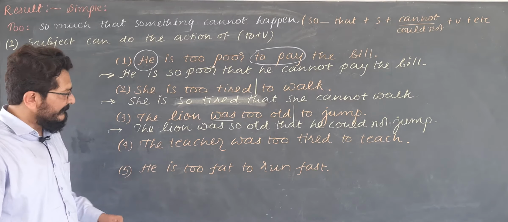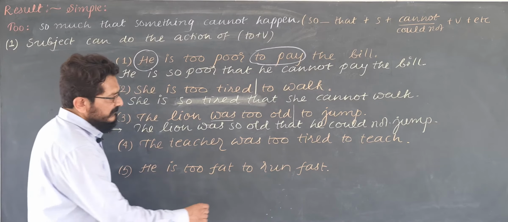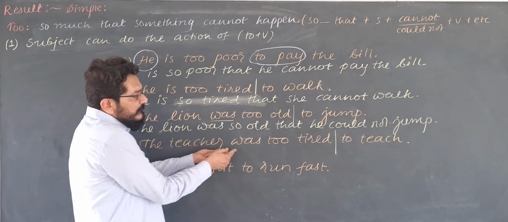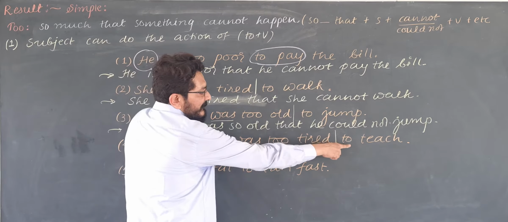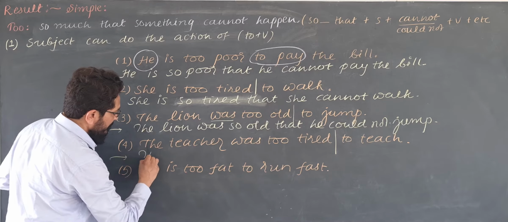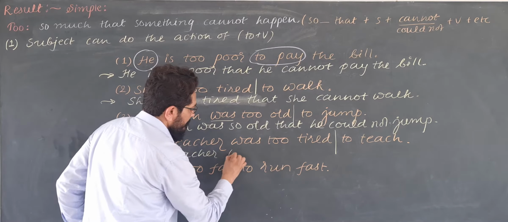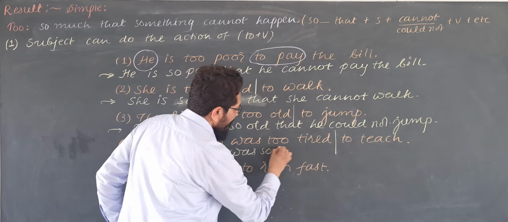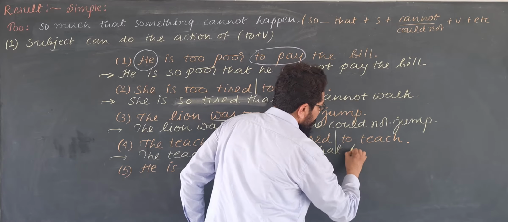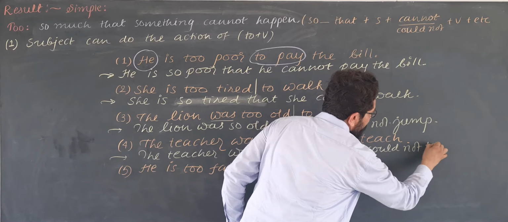Now see this one. The teacher was too tired to teach. The teacher was too tired. The teacher was so much tired that this cannot happen. He cannot teach. Now see, the answer is: the teacher was so tired that he could not teach.